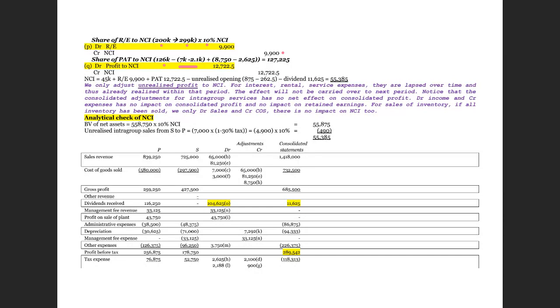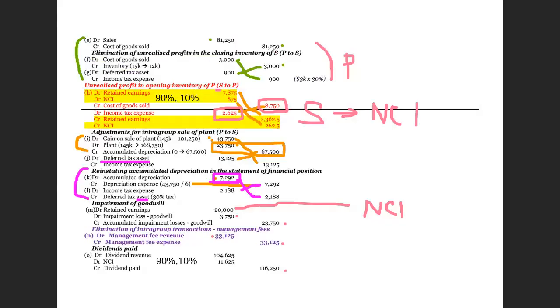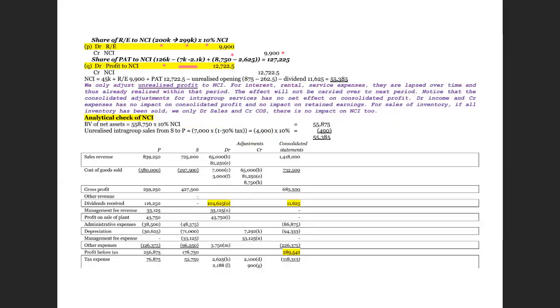And also for last year's, as mentioned here, we have debited the income tax expense with a credit to the cost of goods sold, so profit increase for this case. So therefore we add this profit with a related tax expense. Altogether, the adjusted profit after tax 127,225, 10% goes to NCI.